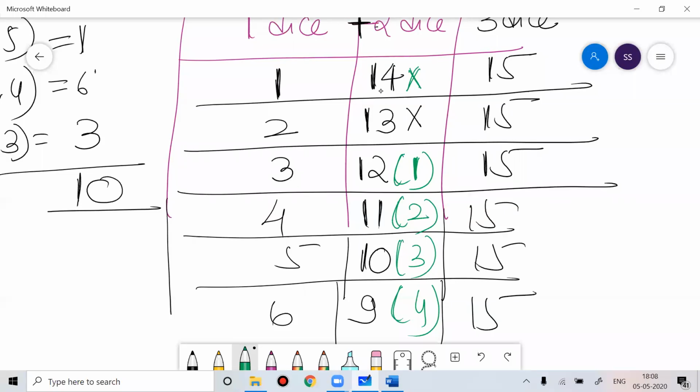Everyone is understanding now? Anyone have doubt? Everyone is understanding, right? No one has doubt?